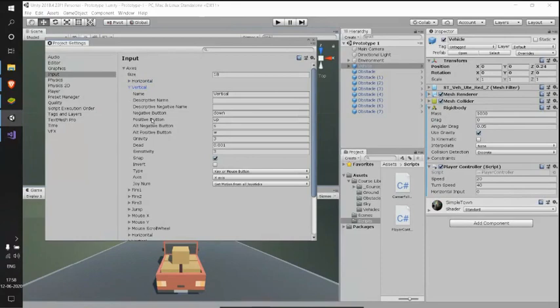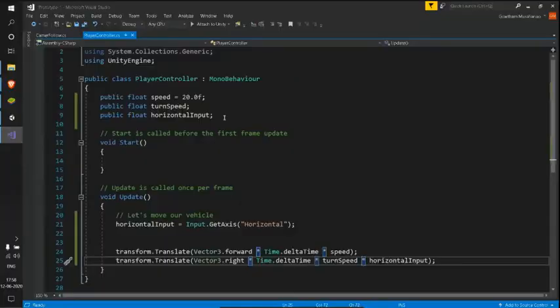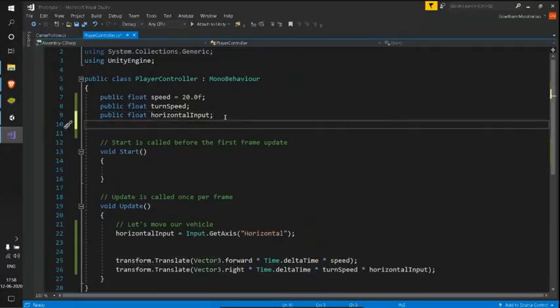Here, see, our positive buttons are up or W. If I press the up arrow or the W key, I'll be given a +1 value, whereas the negative buttons are the down arrow key or S. If I press the down arrow key or the S key, I'll have a -1. So let me check if it's working or not by declaring a variable and assigning the value.